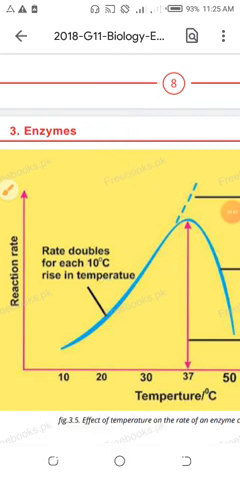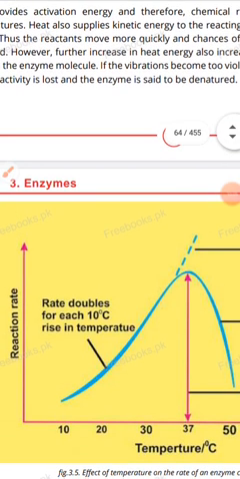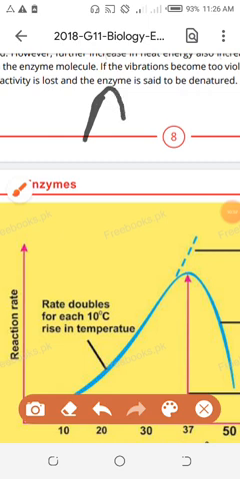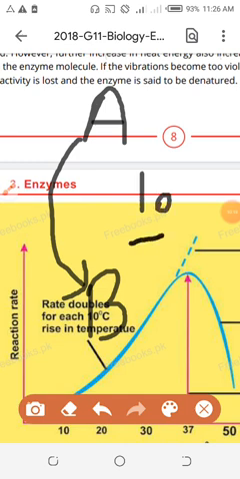Now your question: sir, effective collision also takes place when enzymes are not working. Even in chemistry we do some chemical reactions, there is no need of a catalyst, and effective collision takes place and they change into product. Yes, this is a very good question you are thinking now. Look here. This is reactant A, this is reactant B. A goes to B by effective collision. Without enzyme, it will take 10 minutes, and with enzyme it will take 5 minutes.